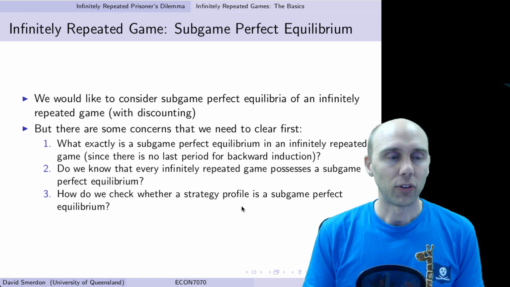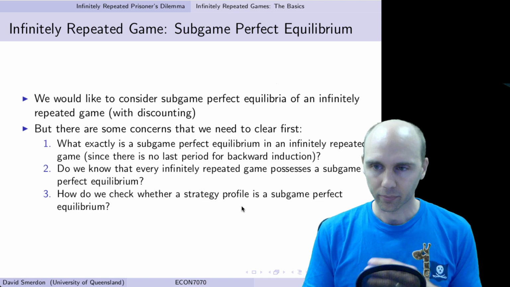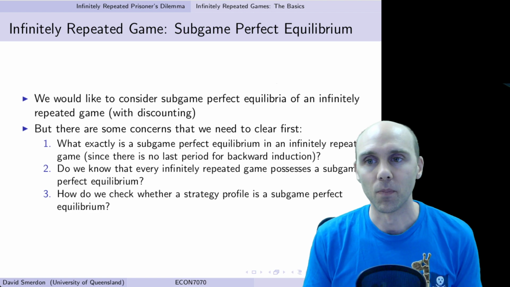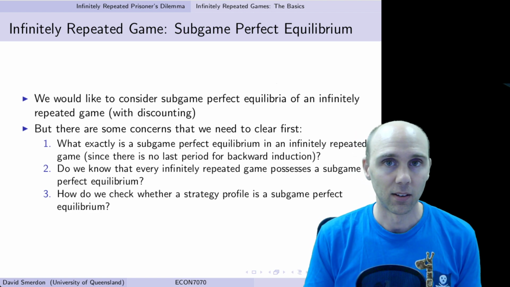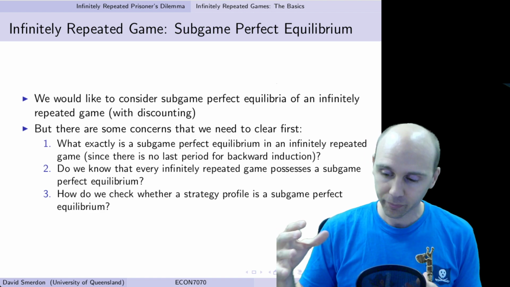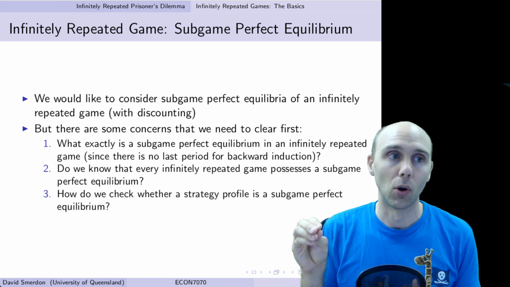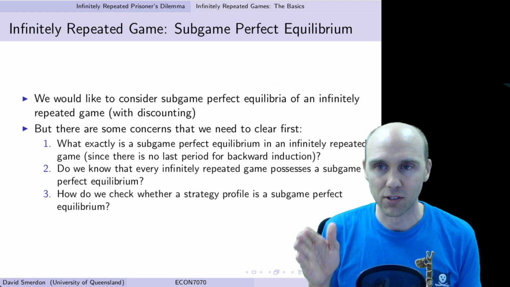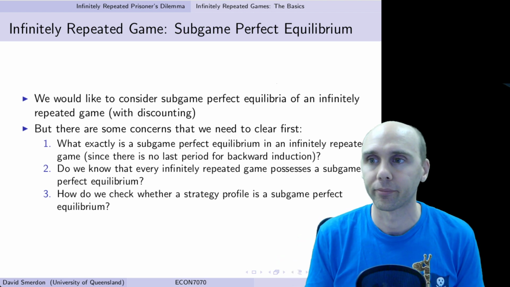But we need to get a few things straight first. So what exactly is a subgame perfect equilibrium if there's an infinite game? Because that means that our game tree is infinitely large with no endpoint, no terminal nodes. So how can we do backward induction if there's nowhere to start from to go back from?